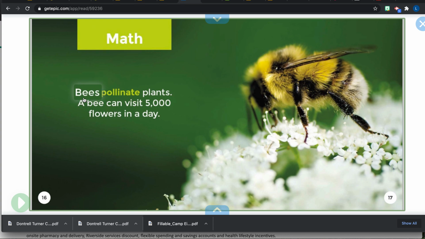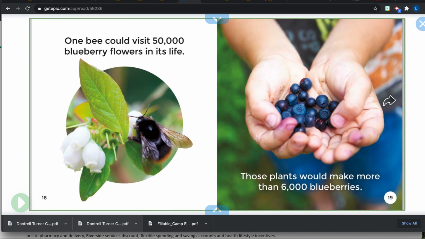Math. Here's our heading of math. Bees pollinate. There's one of our keywords, plants. A bee can visit 5,000 flowers in a day. Wow, that is a lot. One bee could visit 50,000 blueberry flowers in its life. That is a lot of blueberry flowers. Those plants would make more than 6,000 blueberries.